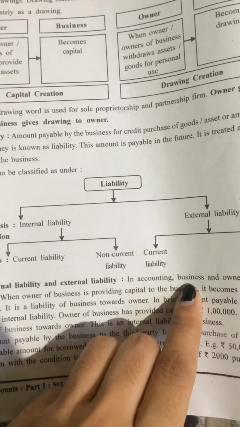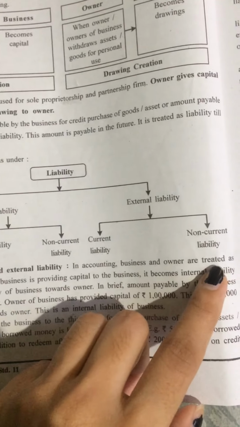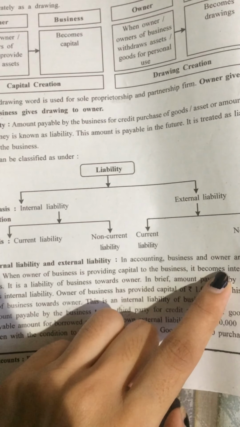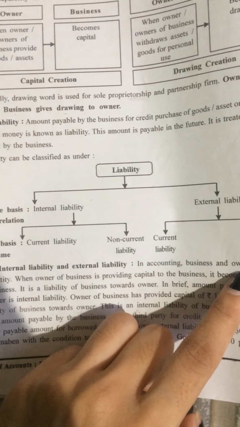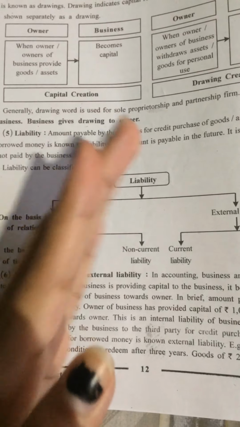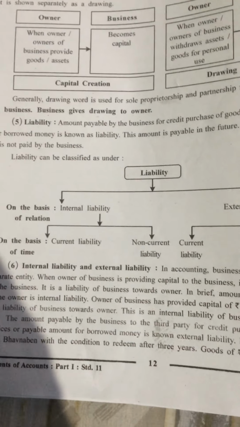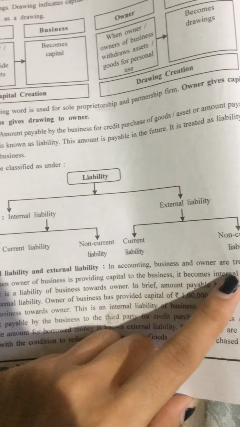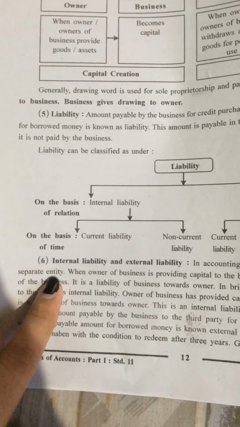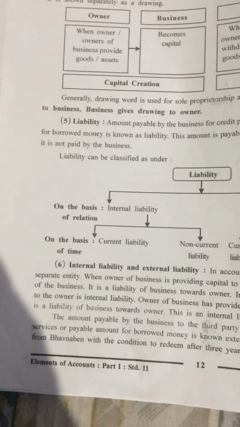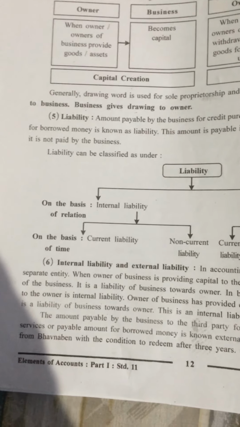So business and owner are treated as separate entities. Means they both are different, they both are separate. Owner is a separate person and business is separate.